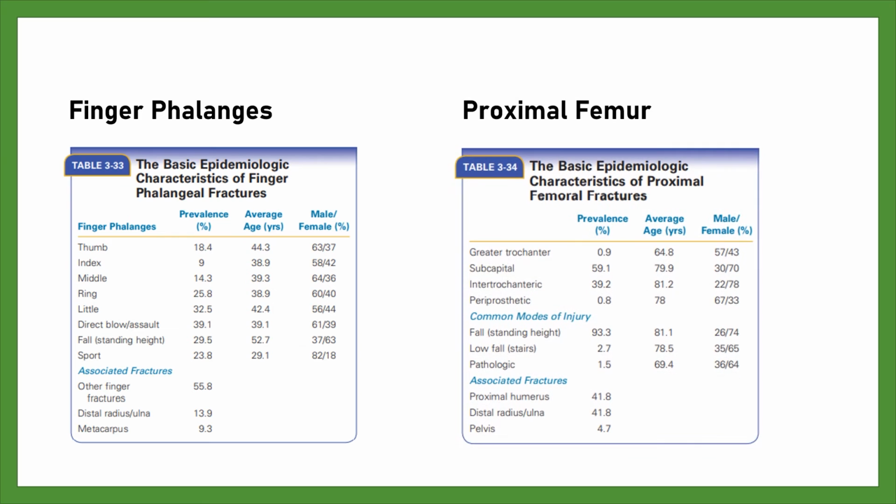Proximal femur. The table shows that in the study year, the majority of proximal femoral fractures were subcapital intracapsular fractures. The average age for subcapital and intertrochanteric fractures was similar, although the average age for patients with greater trochanteric fractures was lower and there were more males.